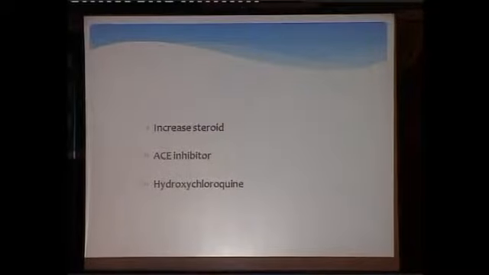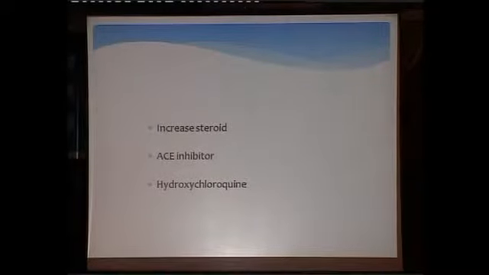So here, according to the SLEDAI, there is only a mild flare. That is the 3 points because of low complement and the fever. And in this patient, I have increased the steroid and I have added an ACE inhibitor as a protein sparing thing and hydroxychloroquine.